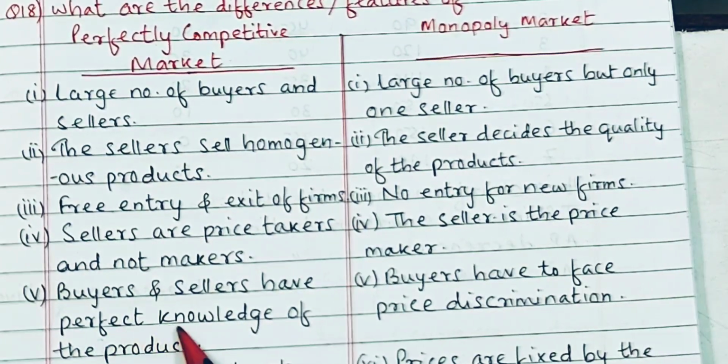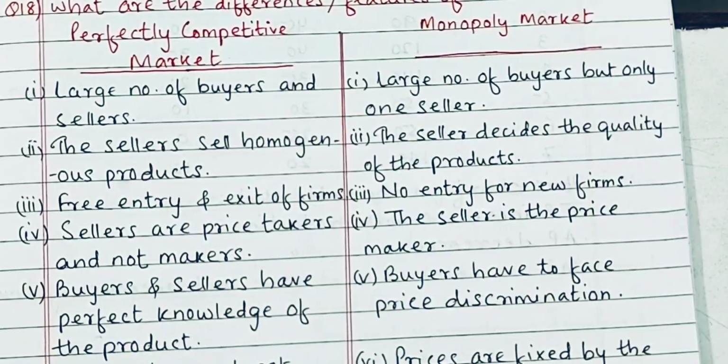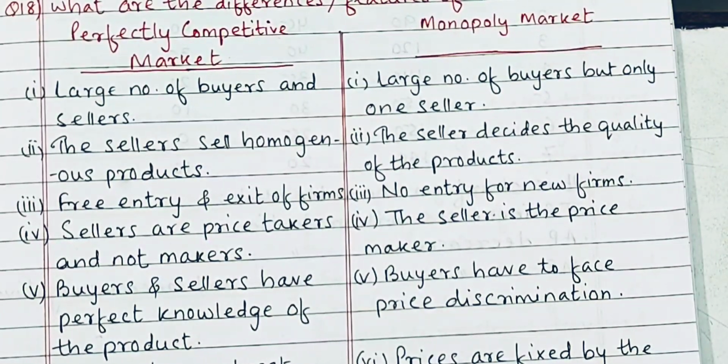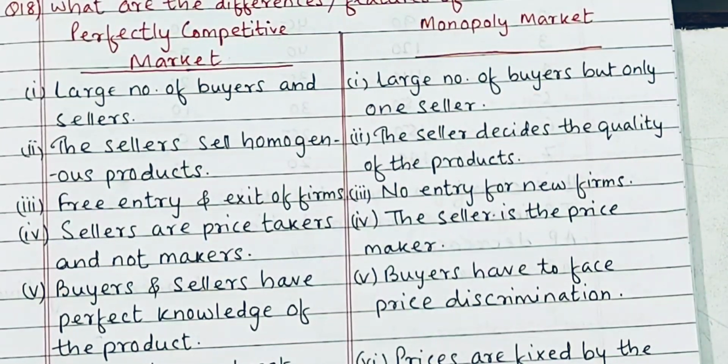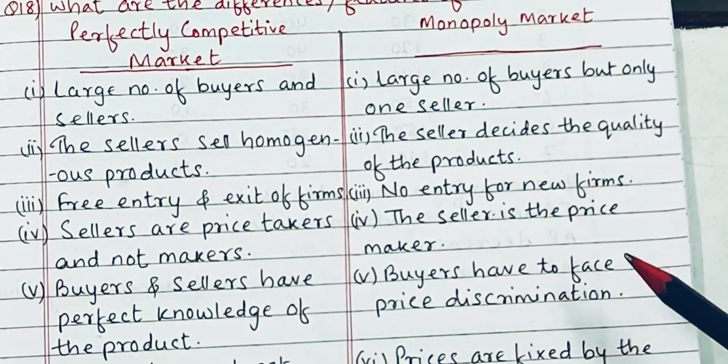Then buyers and sellers have perfect knowledge about the product and sellers have almost uniform prices. There is very little deviation in prices. All the sellers, all the shopkeepers, have the same prices.